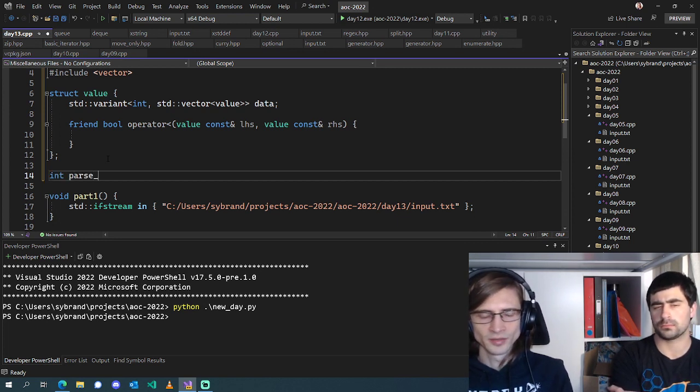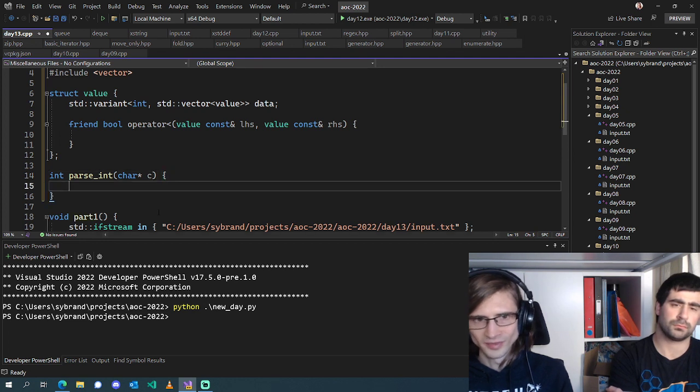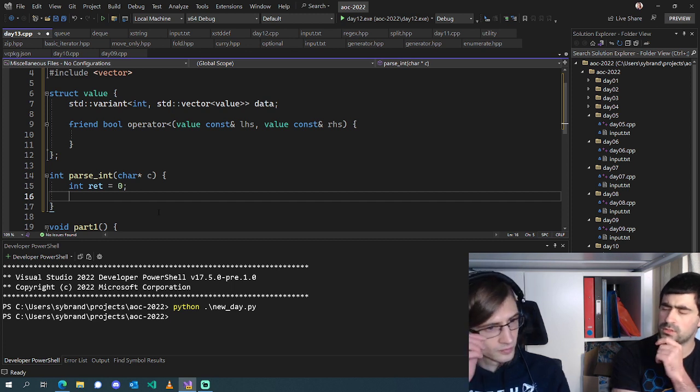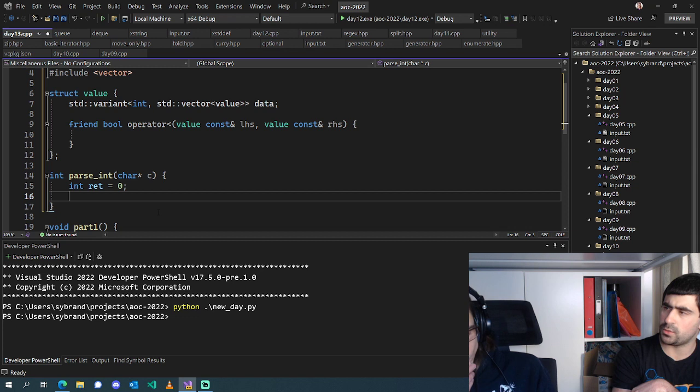So we can say we have a parse int function, which, if we just parse all of these into std strings, we can just have a char star and deal with it like that. So parsing an integer will be, we start off with 0 and, hold on. What if we used std... I think it's stoi? std::stoi?